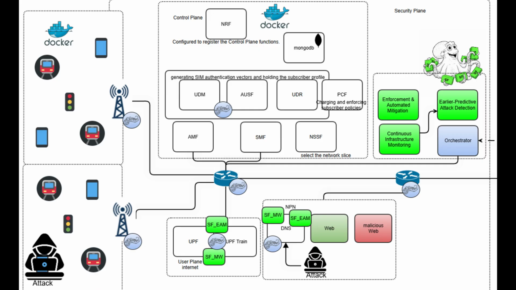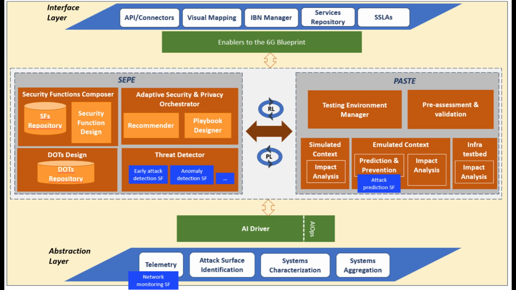Overall, this scenario demonstrates how the MARE project combines continuous monitoring, artificial intelligence, and automation to detect, predict, and mitigate DNS spoofing attacks in 5G networks and future 6G architectures. Before applying the mitigation actions, the security event generated by our PoC is sent to the MARE security plane, which is organized in several logical layers.